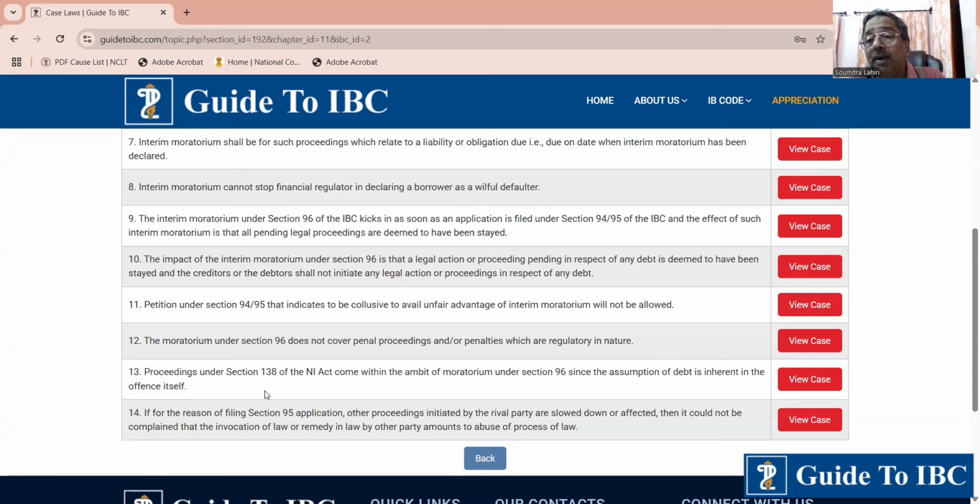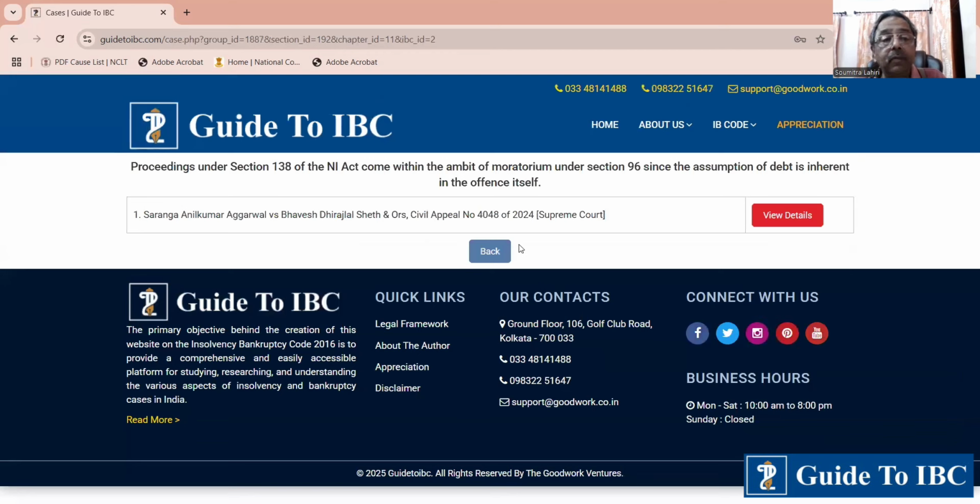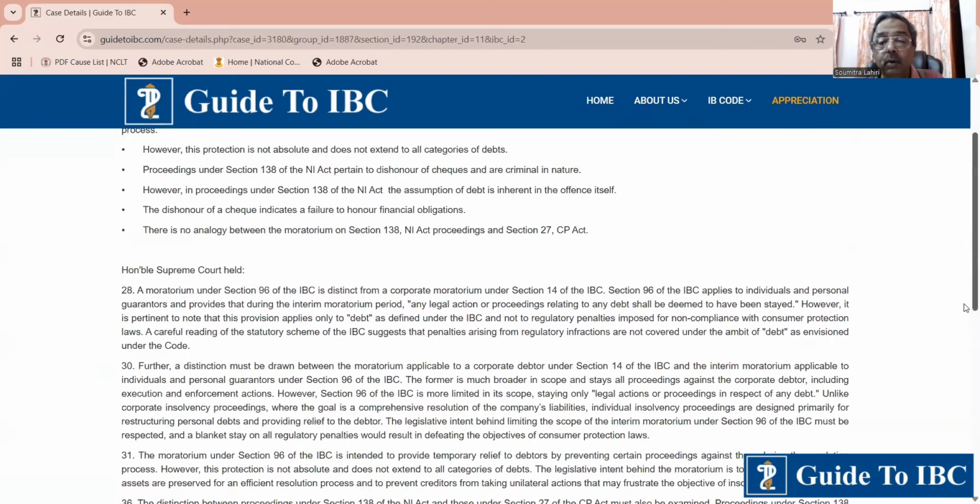So 138 proceedings cannot be initiated in such a case as per this judgment, which is as recent as last week. Of course, this is the judgment; you can have a look at it. Sarega Anil Kumar, topic 13.